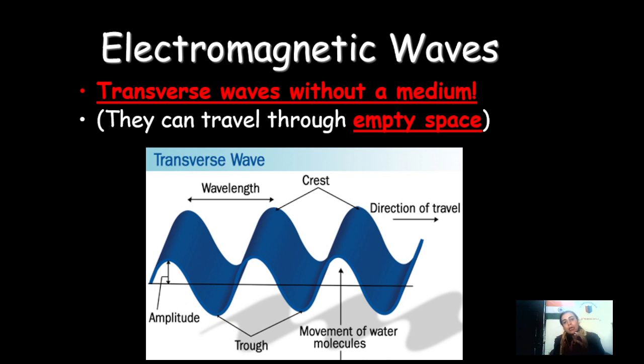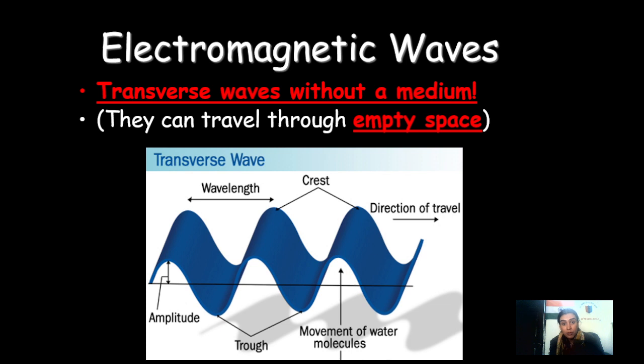So if the amplitude of the electric field and magnetic field is not constant and is changing with time, then we get an electromagnetic wave.